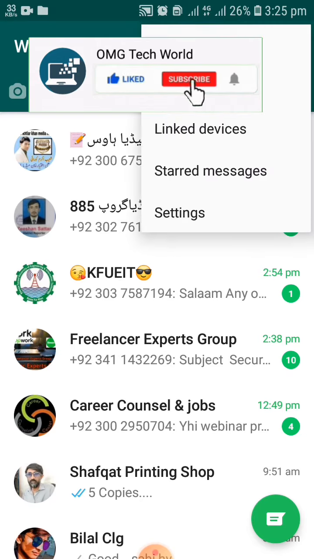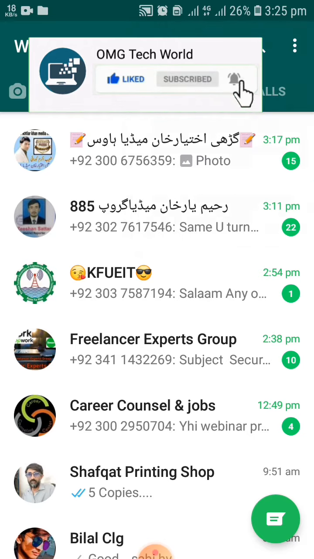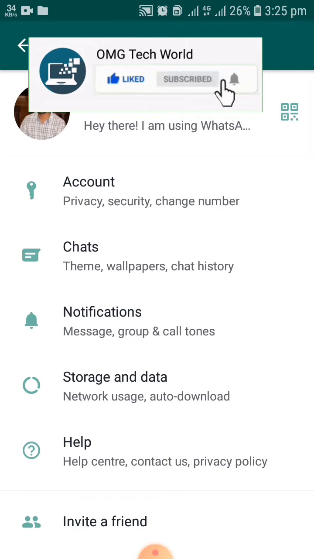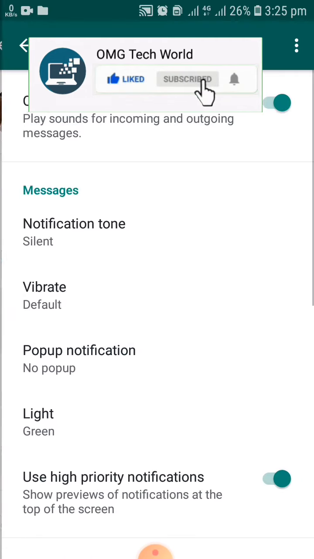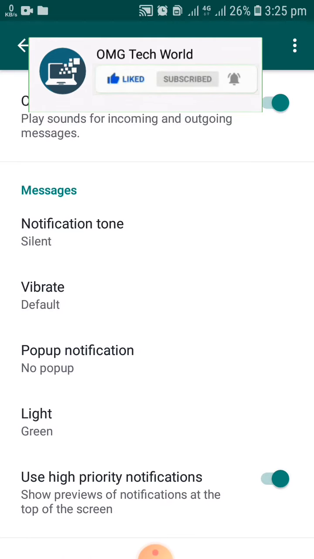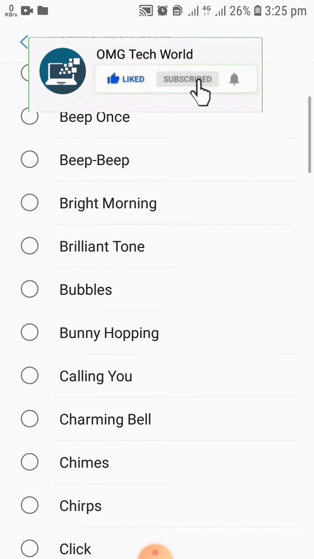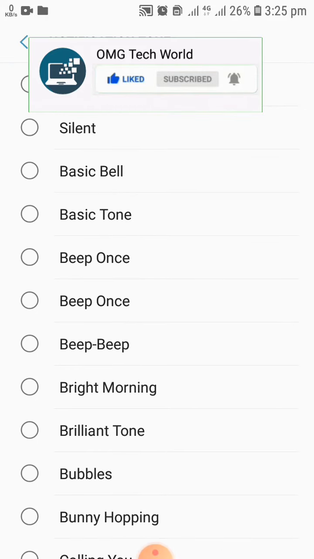To solve the notification error, you have to click on the three lines and go to settings. In settings, you have to go to notifications. If you click on notifications, you will find all the settings related to notifications. You have to make sure that you have made the correct settings for the notifications, like you have turned on the notifications for all your messages and you have not set the group notification on silent.